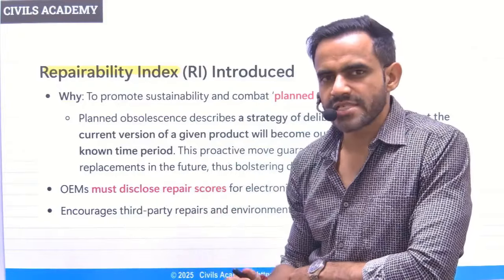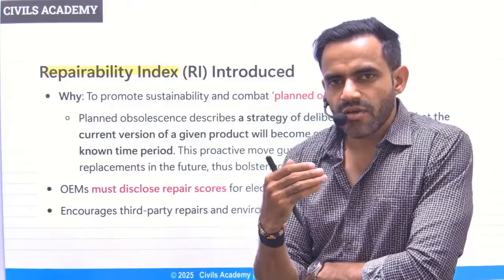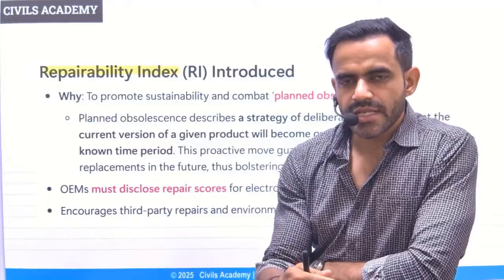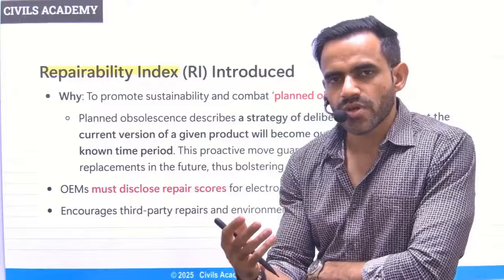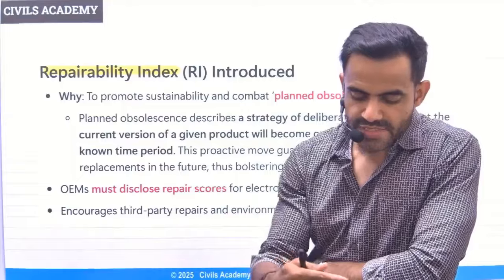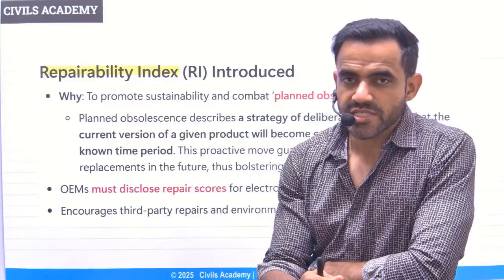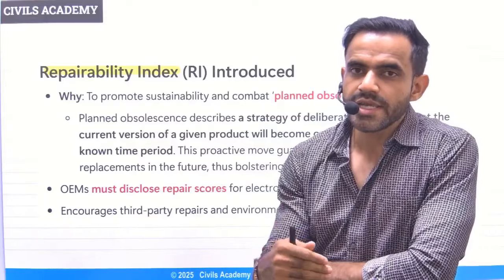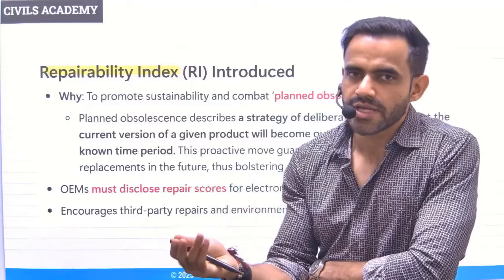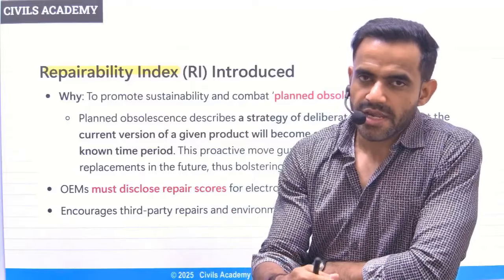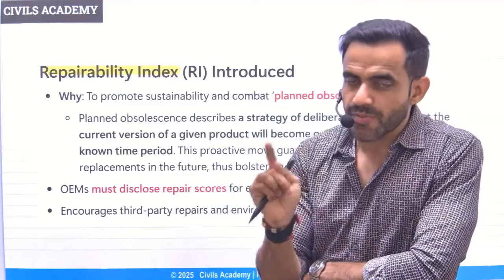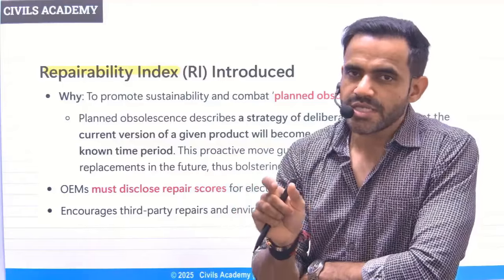For example, in a very simple sense, if you understand the auto market, Suzuki is the leader of auto market. Suzuki, Mahindra, Tata, these are the leading players in comparison to companies like, let's say, Skoda or Volkswagen. Reason being, they have decent service presence. Decent service presence basically means their service outlets are quite easily available. So that is how repairability index is being calculated. If your product is easily repairable, it will be good for customer. Therefore, the customer should purchase that one in comparison to a product for which repair service is not easily available.